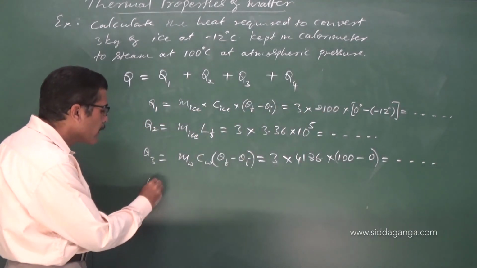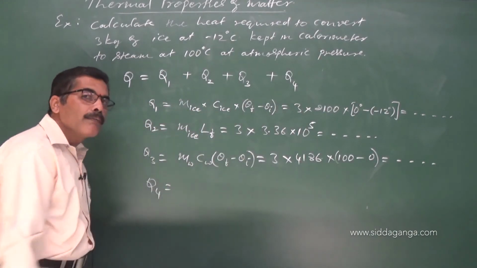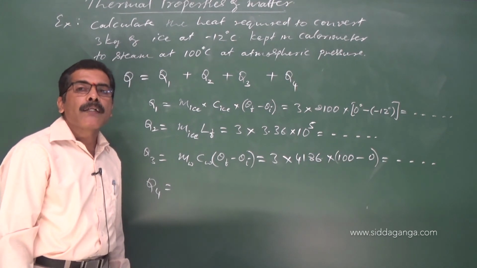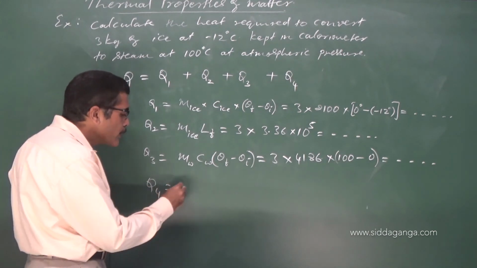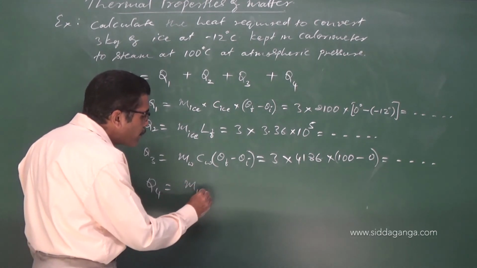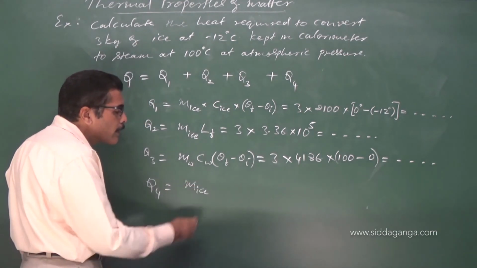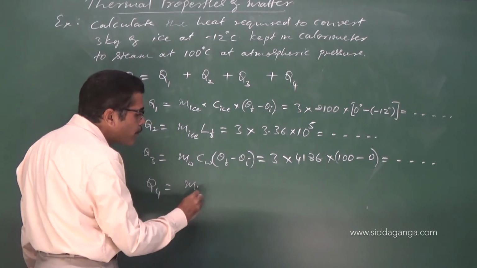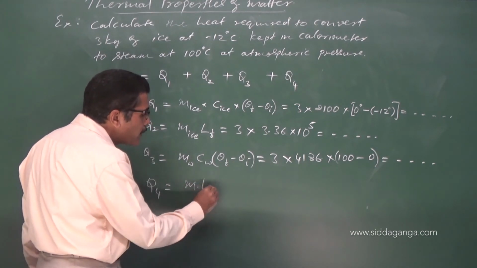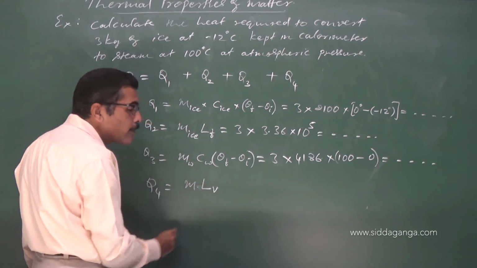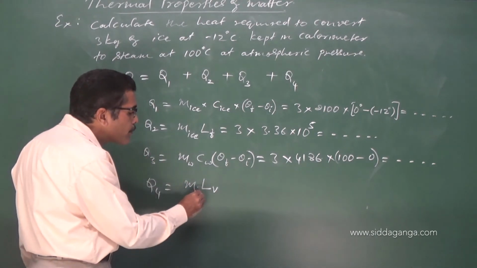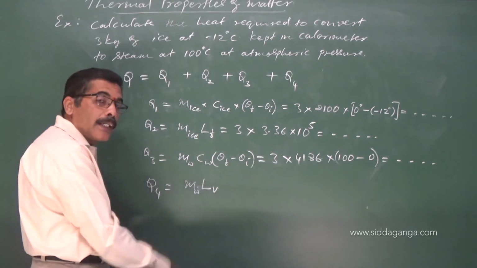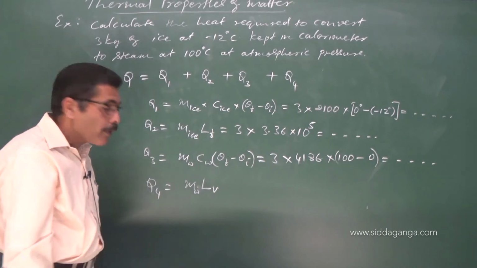And finally, you are converting water at 100 degrees Celsius completely into steam. Therefore, Q4 is equal to mass of water completely converted into steam, multiplied by the latent heat of vaporization.